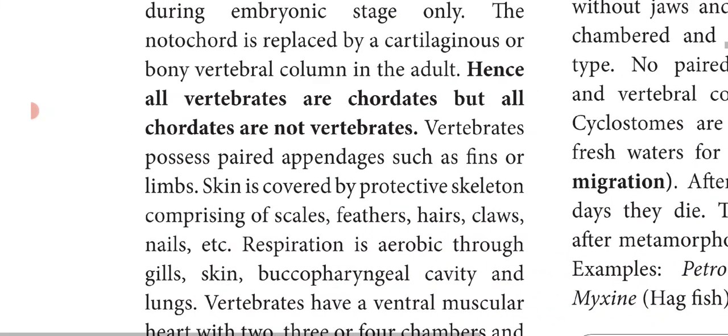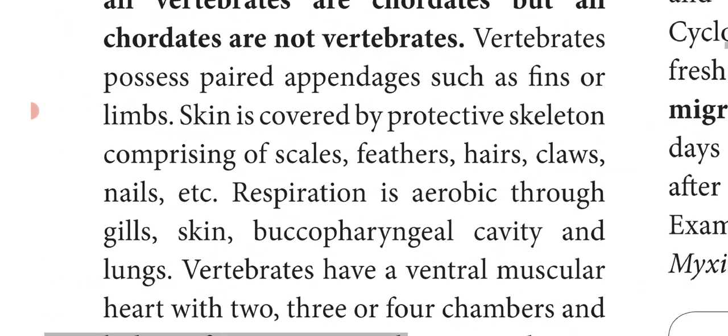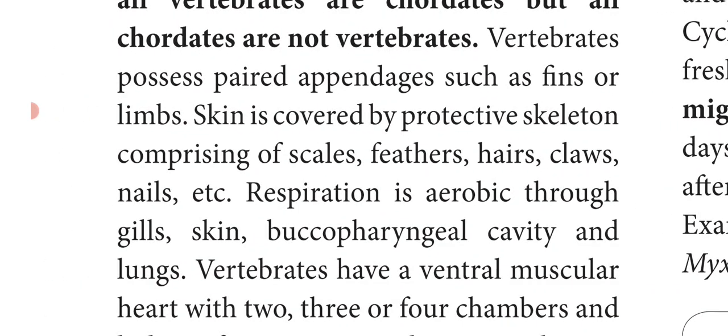Vertebrates possess paired appendages such as fins or limbs. Appendages are locomotory structures.